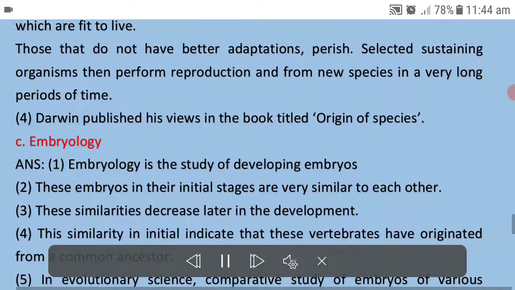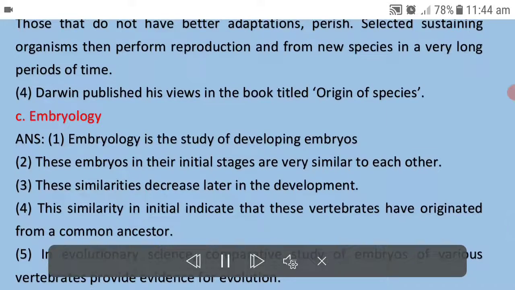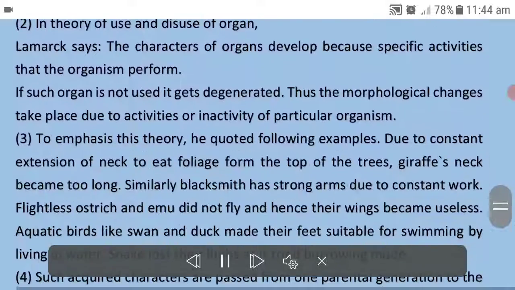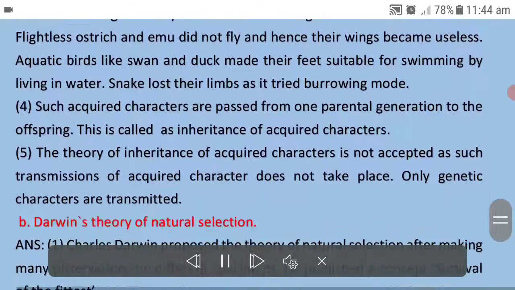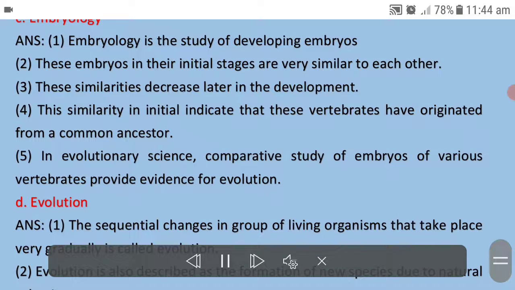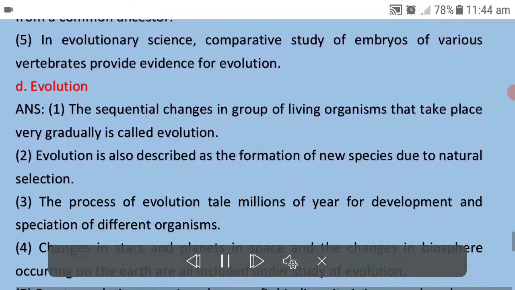4. Darwin published his views in the book titled Origin of Species. C. Embryology. ANS. 1. Embryology is the study of developing embryos. 2. These embryos in their initial stages are very similar to each other. 3. These similarities decrease later in the development. 4. This similarity in the initial stages indicates that these vertebrates have originated from a common ancestor. 5. In evolutionary science, comparative study of embryos of various vertebrates provides evidence for evolution.